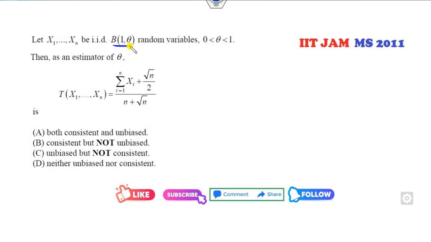Xi's follow a Bernoulli distribution, then which of the following estimators are there? So again, the sum of Xi's will follow a binomial distribution with parameters n and p. Then consistent or unbiased. I can find the E of T. Again, n plus root n is common. So what is the expected value of this?